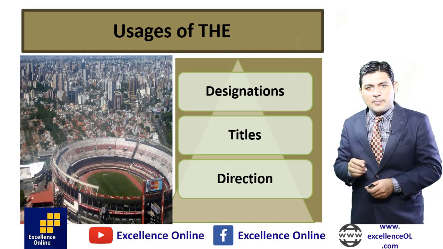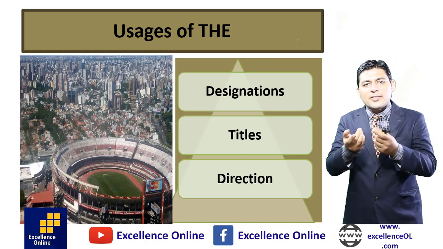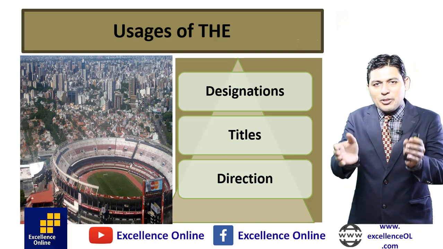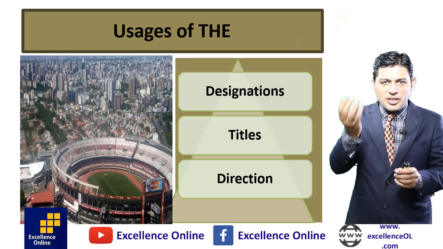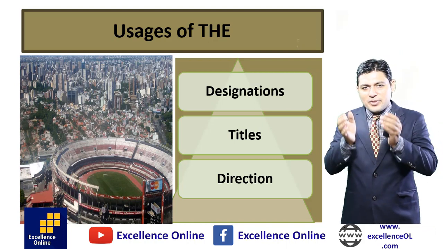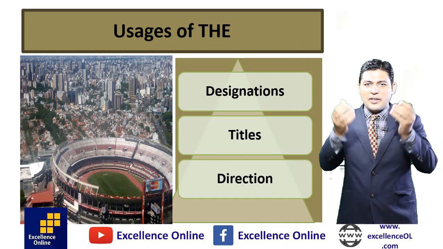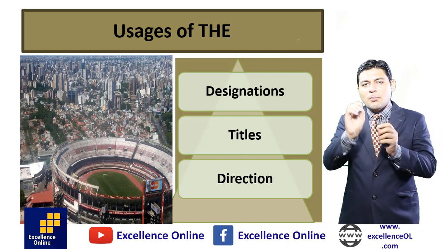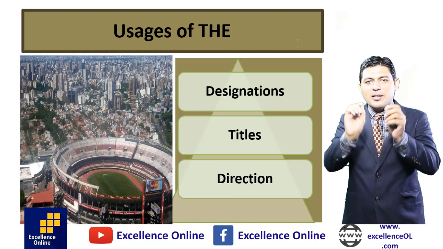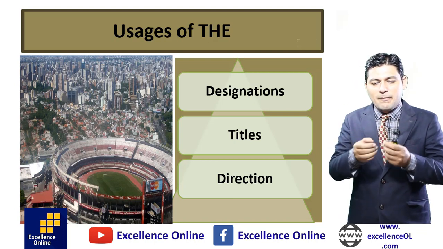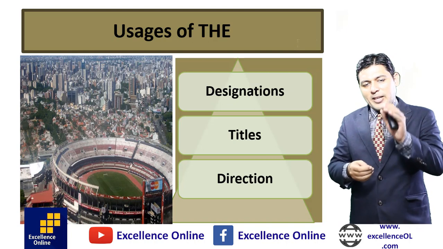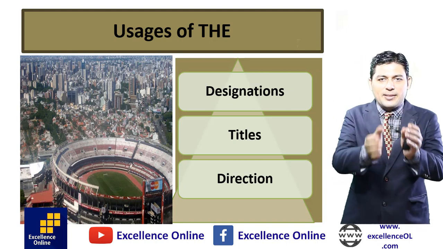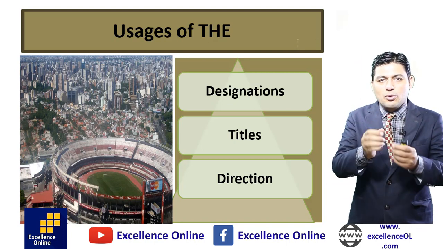Second, we have titles. Qaid-e-Azam is not a name, Qaid-e-Azam is a title. In a title we use the. Dr. Iqbal is a name. When we say Poet of the East, Hakim al-Ummat, National Poet, these are all titles we have got. So if you say Muhammad Ali, this is a name, we will not use any kind of article. We do not say the Muhammad Ali. When we say Qaid-e-Azam, this title, we use the Qaid-e-Azam.